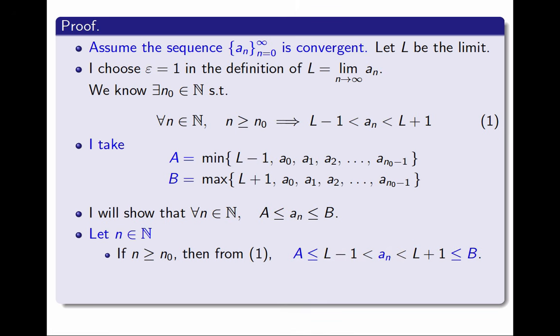What's the second case? The second case is when n is less than n0, and in that case, directly from the definition of big A and big B, we have that an is between them. In both cases, I get the inequality I wanted, and that completes the proof.